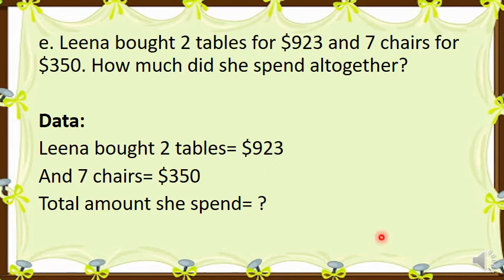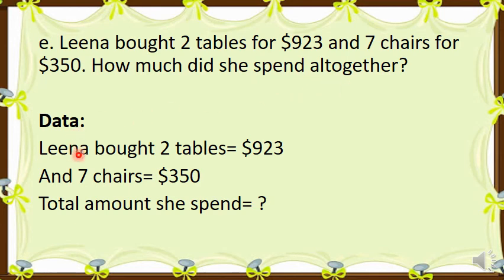Now I have picked number E here because many of you would find it difficult because it has 4 numbers in it, but it's not difficult at all. It's kind of tricky. So Lena bought 2 tables for $923 and 7 chairs for $350. How much did she spend altogether? Spend means how much money she spent. Altogether means together.